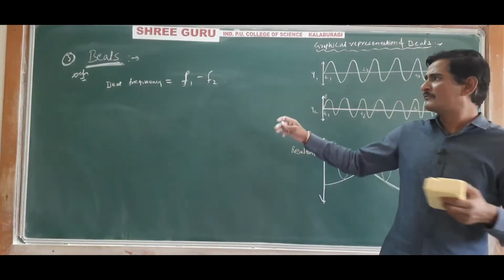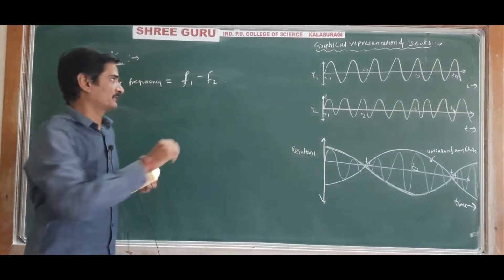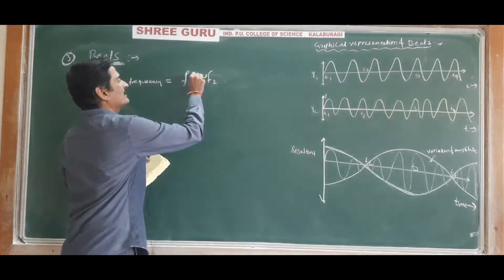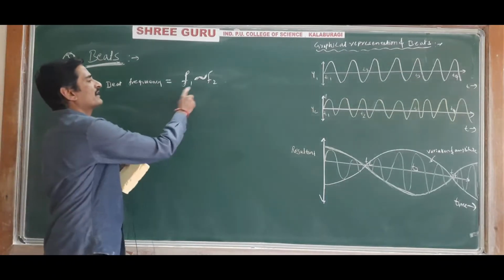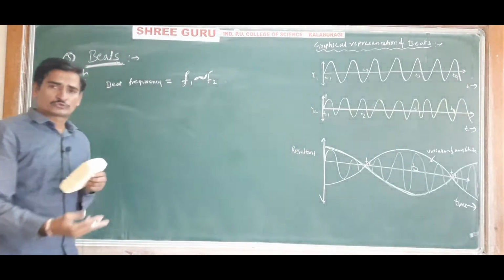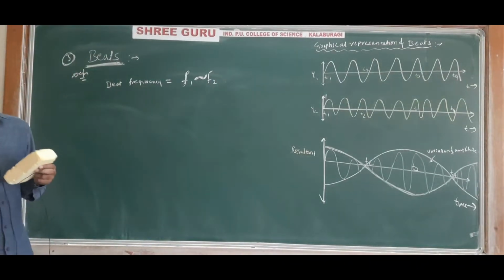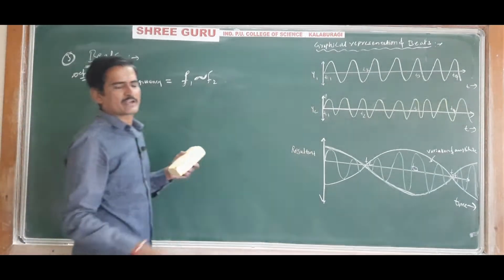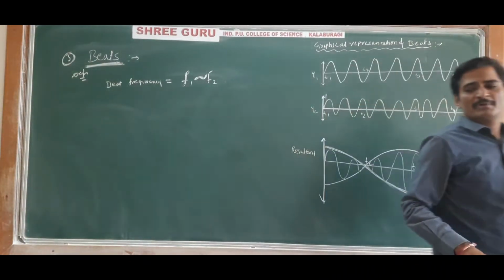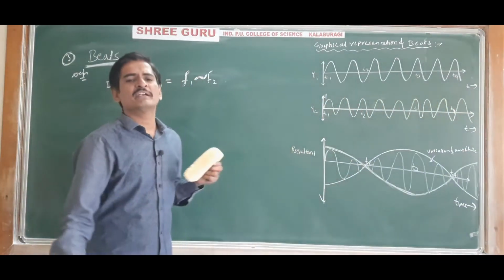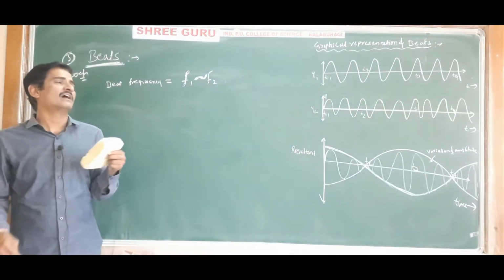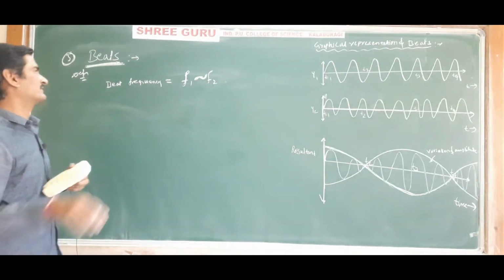We have to take only the difference. The difference in the frequency of two superposing sound waves is called the beat frequency, or the number of beats heard per second.